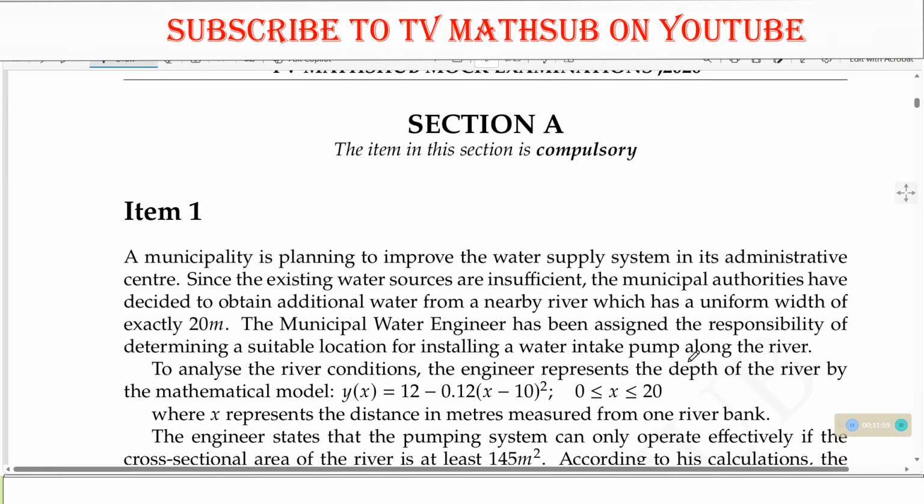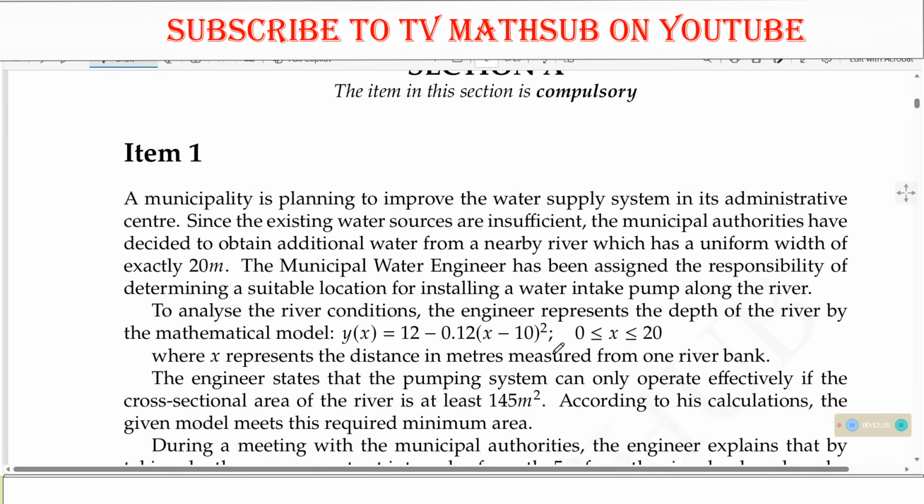I hope you understand that section A will have one item which is compulsory, and this item comes from what we call numerical methods. So you expect to be dealing with errors, flowcharts, numerical methods, all that. So basically, that is what you need to expect from item 1 for paper 2.